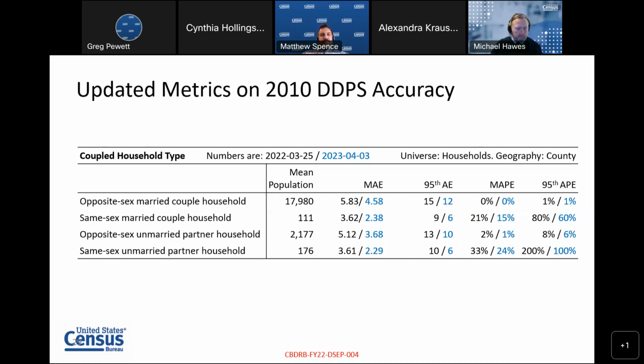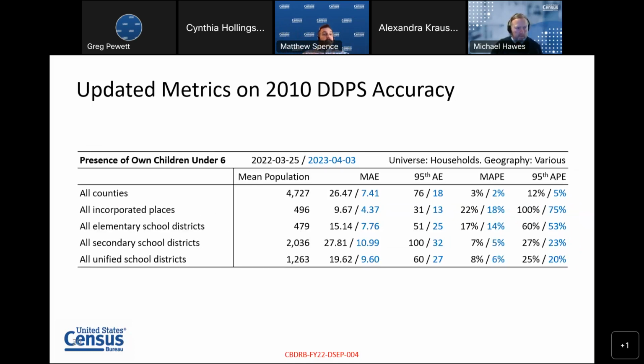Let's go to the next slide, please. So I mentioned presence and age of own children. Here we're looking at presence of own children under the age of 6. And here, unlike the other slides, we've got multiple different geo levels represented as rows because this is a pretty simple table. Counties are the first row, incorporated places are the second, and then the 3 types of school districts are the bottom 3 rows. For each, you can see significant improvements in the mean absolute errors and in the 95th percentile absolute errors in the demonstration data product suite. So we're very happy to see those improvements there.